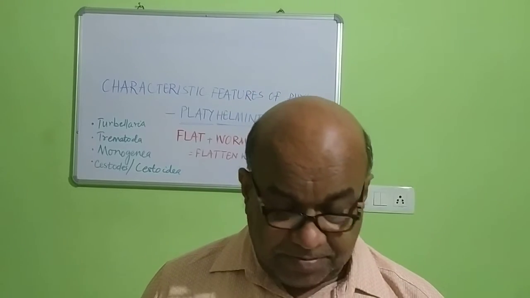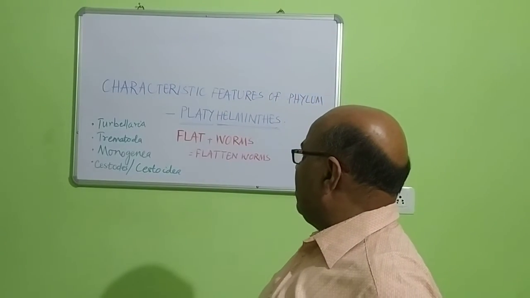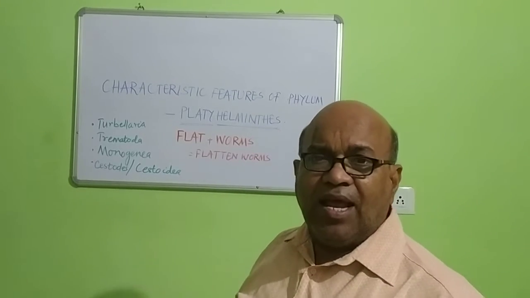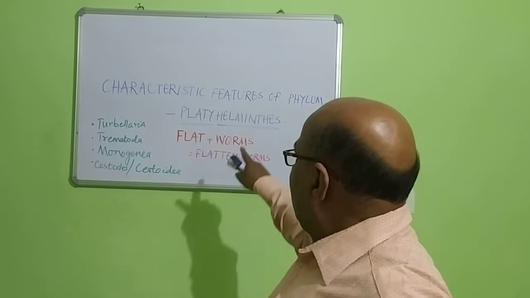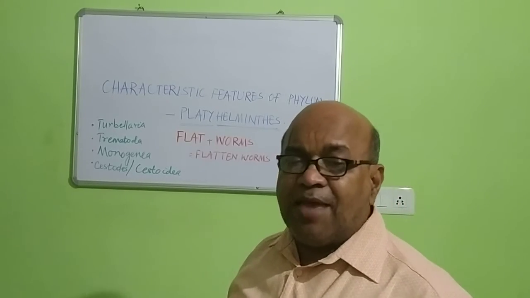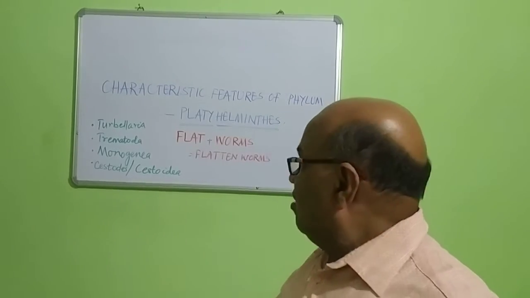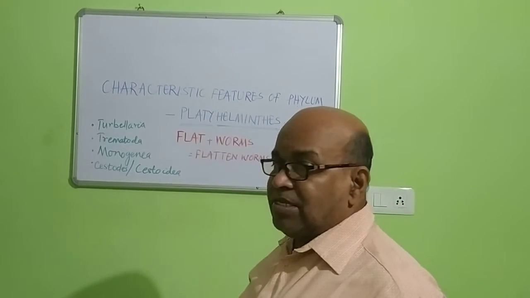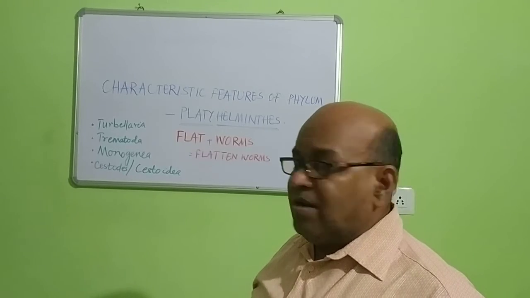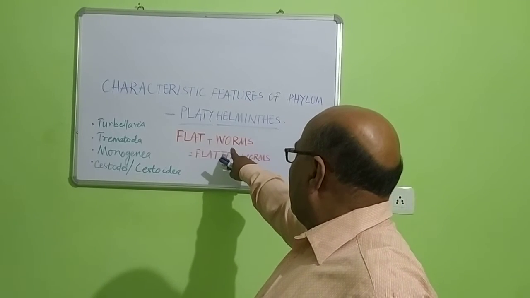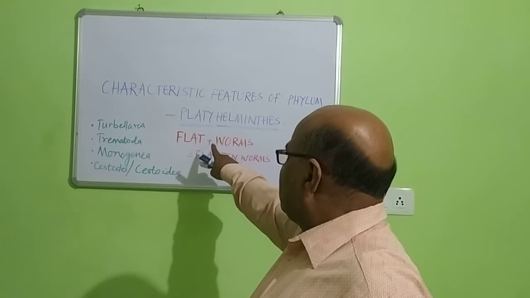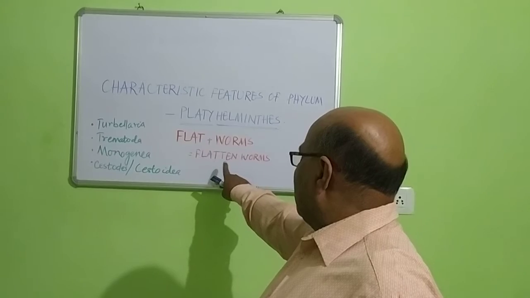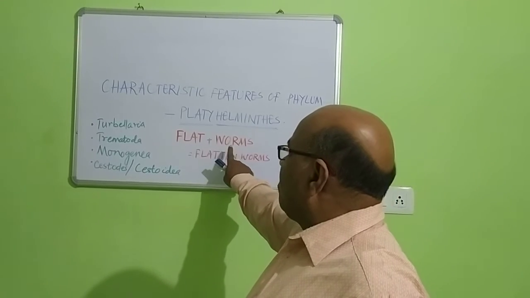Today I shall explain to you the characteristic features of the phylum Platyhelminthes. You know, the Platyhelminthes are a type of helminths which are more or less dorsoventrally compressed, also called flat, and helminths means the worms. These are known as flatworms. Body more or less flattened, so they are called flattened worms or flatworms.